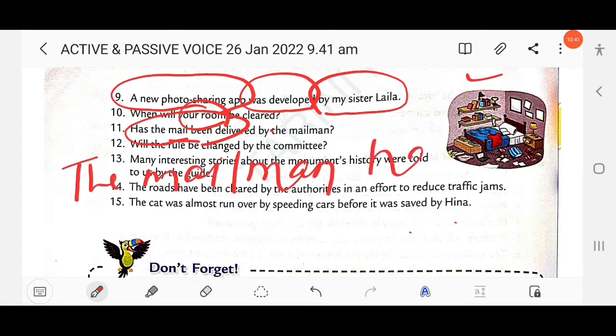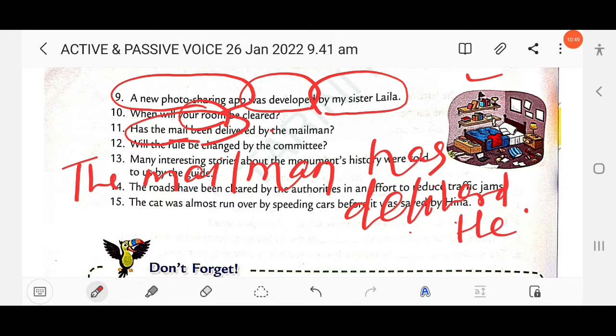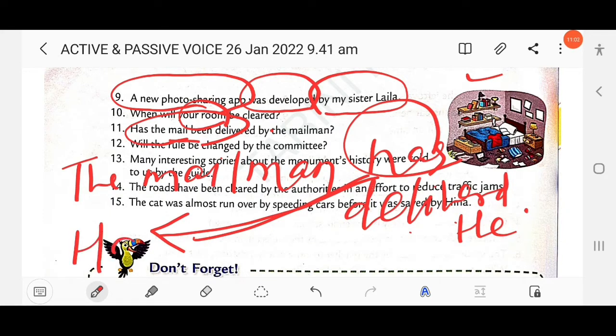As you know here the passive is written in interrogative form, so its active will be written in interrogative form. Just use has in front of the sentence. Has the mailman delivered the mail? Clear?